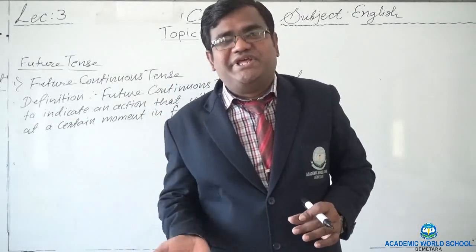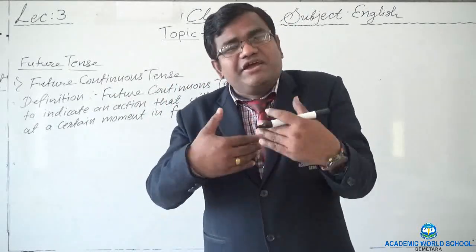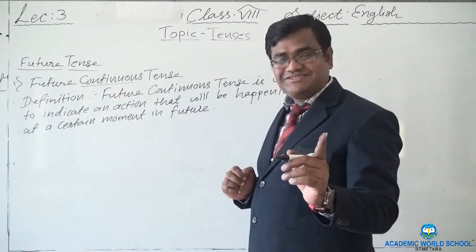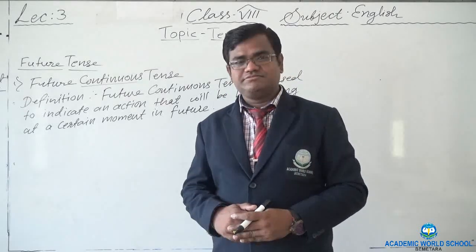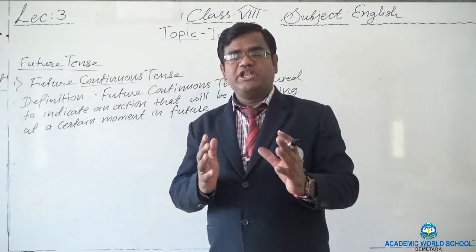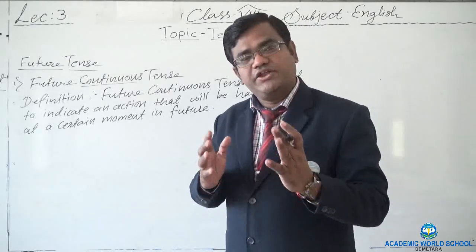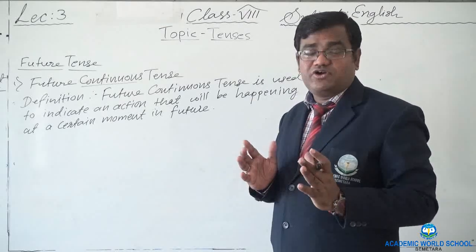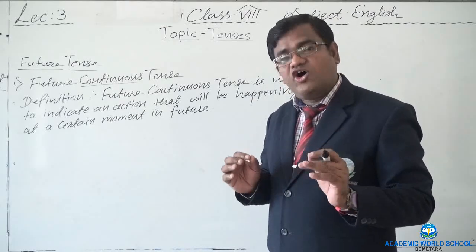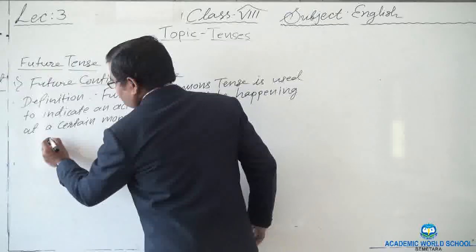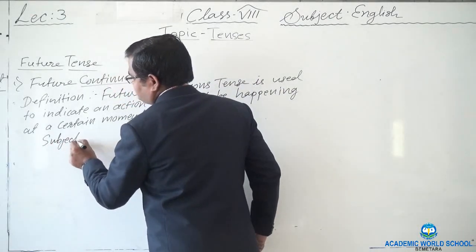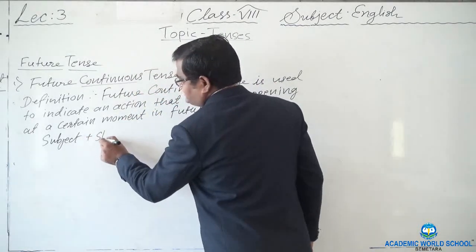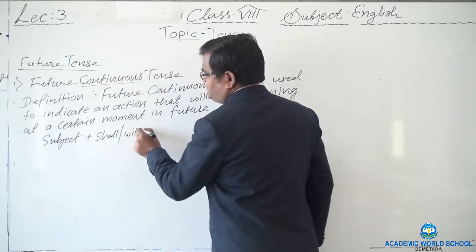That action will be happening, means action will be continued, right? So here when I say continue, it means we need ing form. For ing form we need to be. So in future tense we are using simply be instead of is, am, are, because is, am, are is also the form of to be. So accordingly the formula will be subject we will use, then without shall and will we cannot make future tense, so shall or will be there.